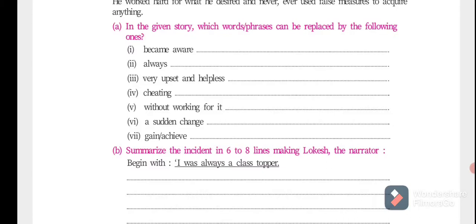That means Lokesh is the narrator, so we have to use "my life" here. And from then I gave up cheating and learned to work hard for whatever I wanted. Okay, and never used foul measures to acquire anything. What did we see here? We have framed the story here mentioning Lokesh as the narrator.